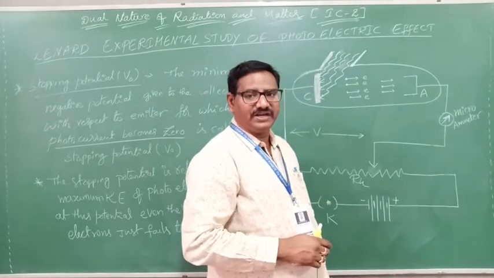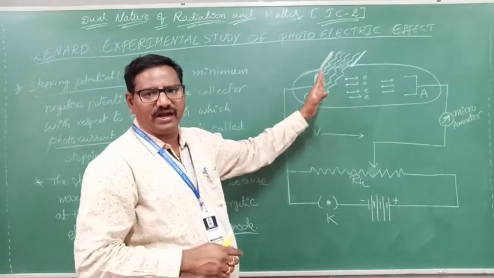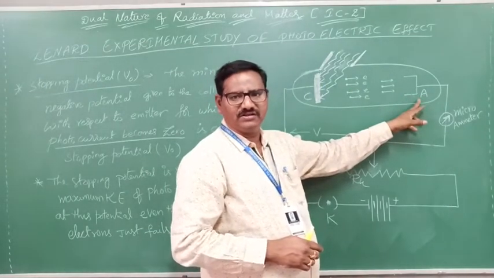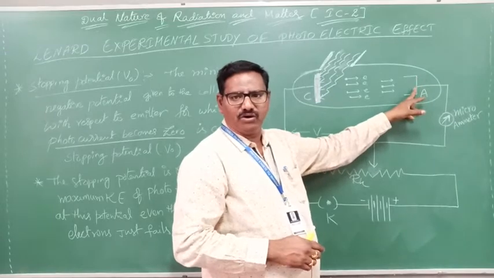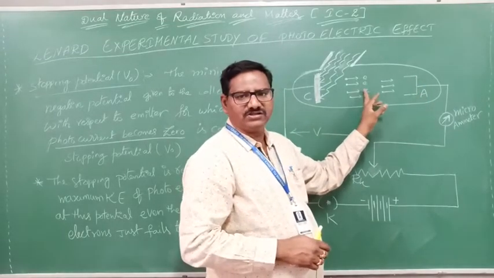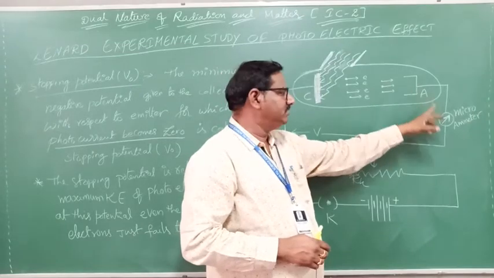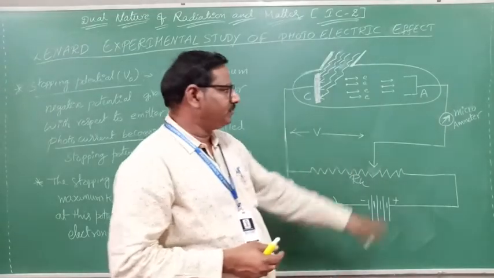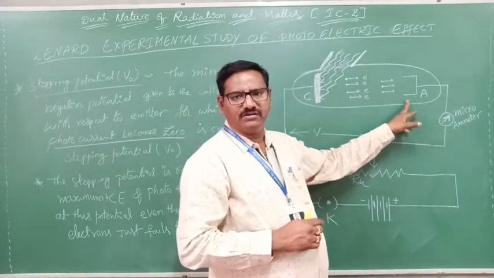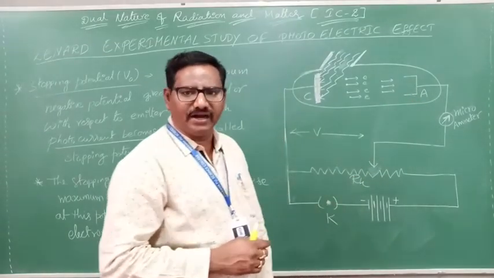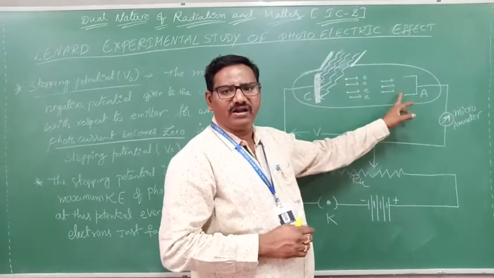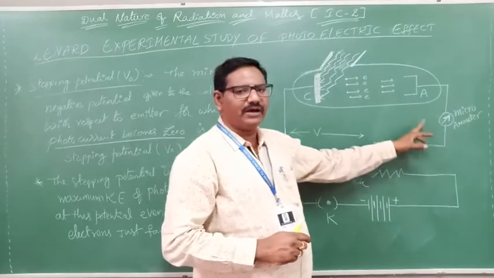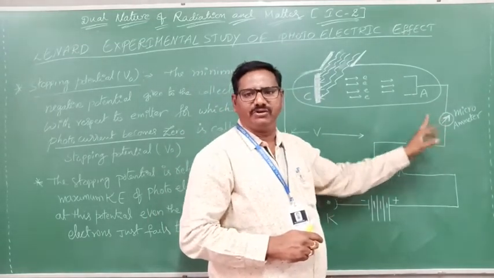What he did: first light is incident and electrons are ejected from the cathode, and the anode potential is increased so it becomes more positive. Then electrons are received by the anode and the microammeter shows the photocurrent. Then the potential is reduced and made negative. At a certain negative potential the electrons are reflected, the anode cannot receive them, the photocurrent becomes zero, and the microammeter shows zero reading.